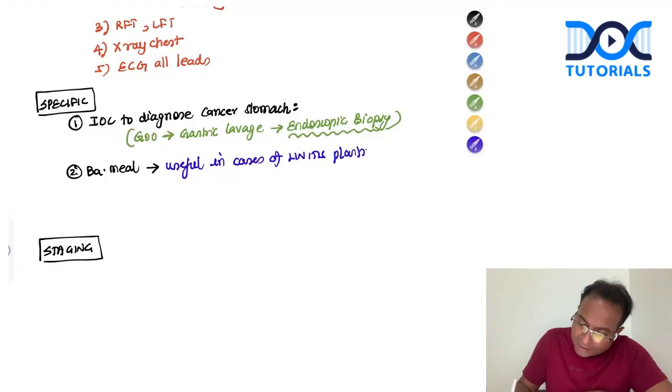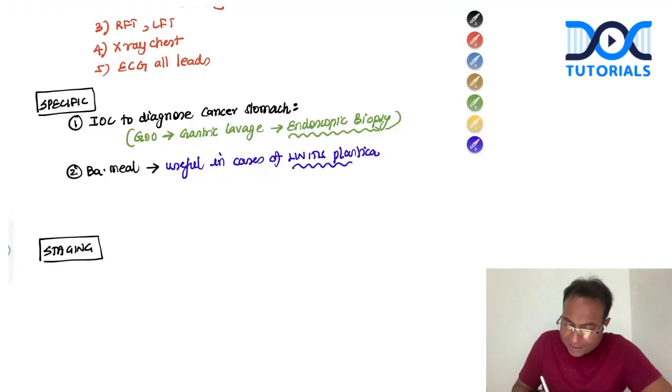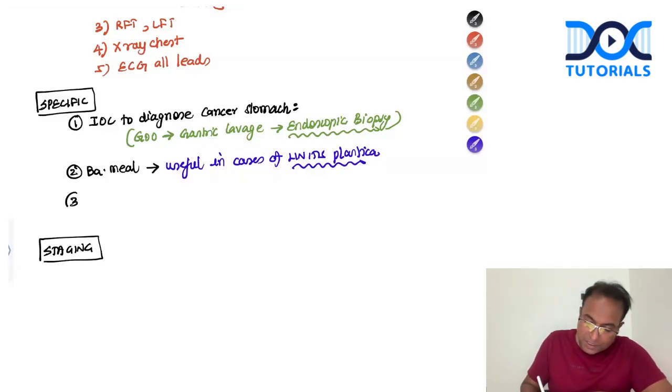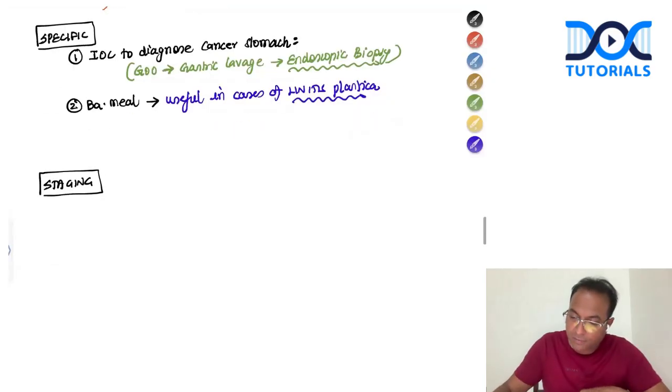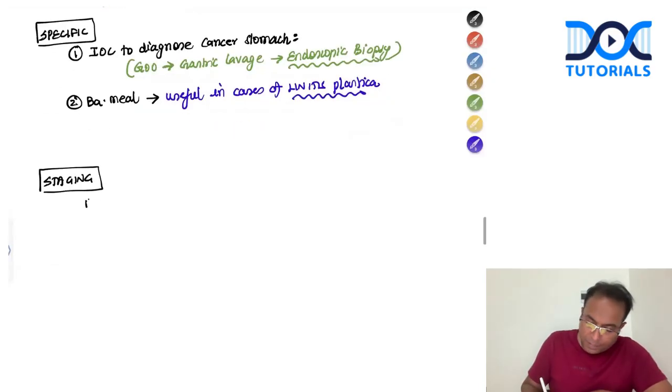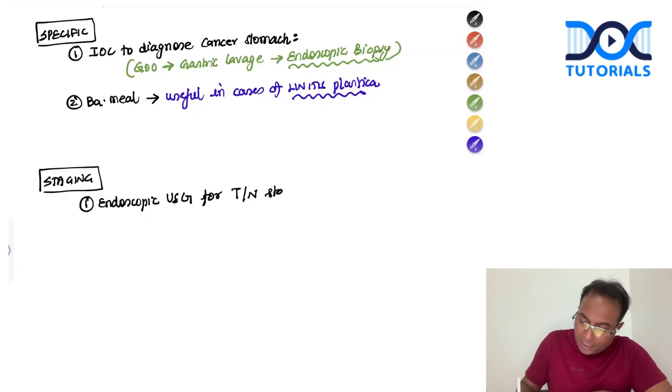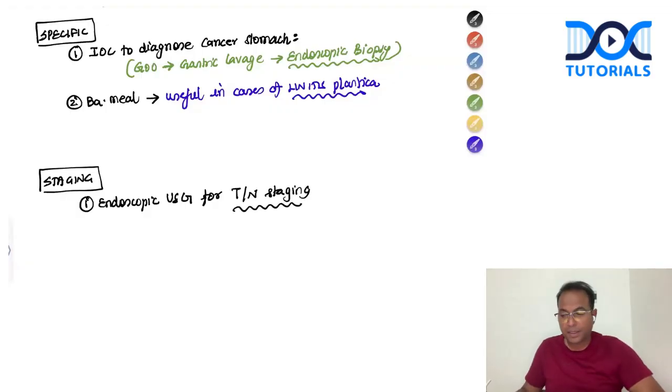A barium meal will help you to find out a contracted stomach, so in linitis plastica, barium meal may be useful. We can also use specific investigations like endoscopic ultrasound for staging of the cancer stomach. Endoscopic ultrasound is another very important investigation, used for T staging and N staging. For T staging and N staging, endoscopic ultrasound is the best.